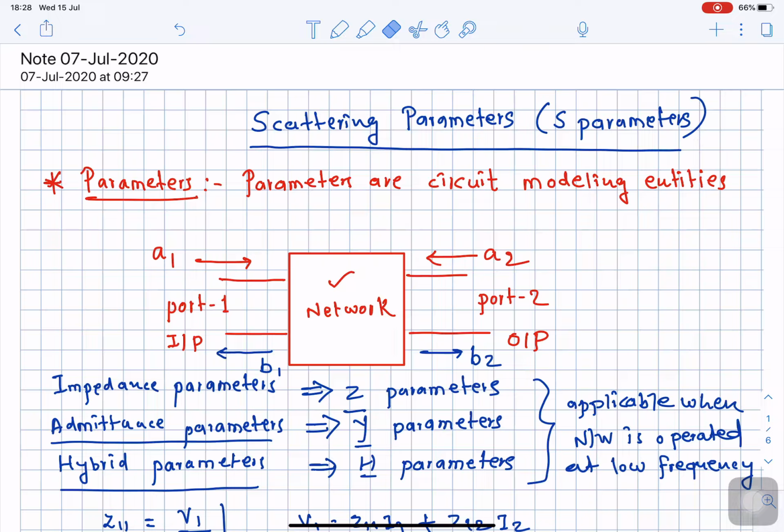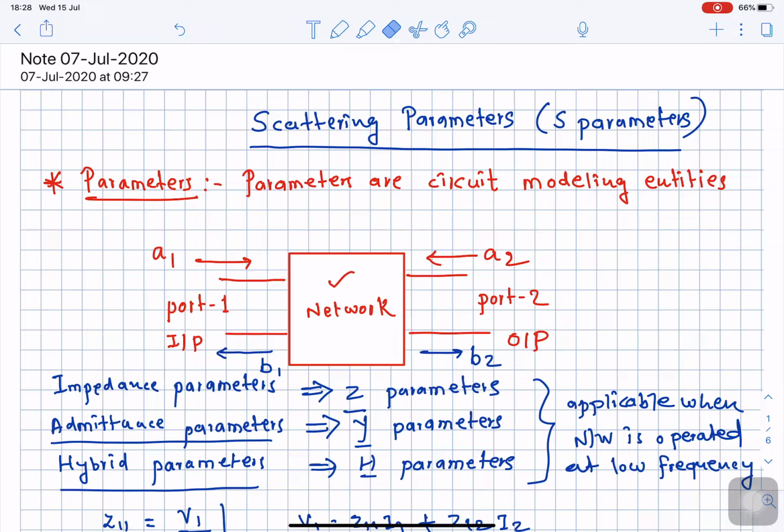So for calculating the impedances selectively, we need to make the current equal to 0, and how do we do that? Simply by keeping the port open circuit. When you open circuit a given port, the current will not flow and the current will become 0. So remember this particular situation.